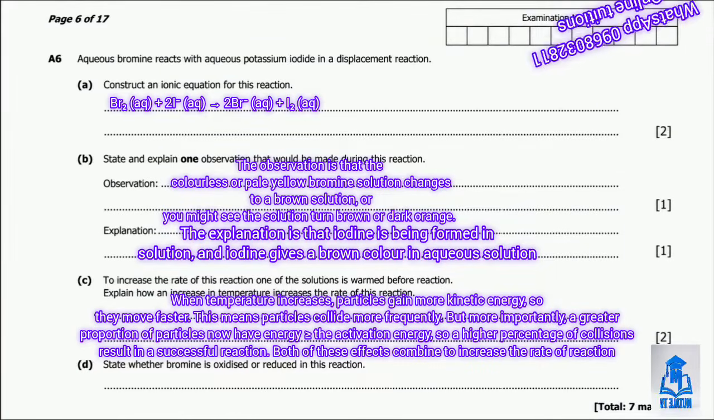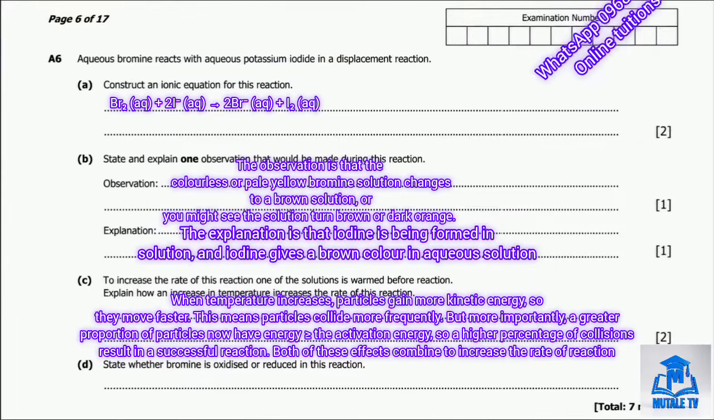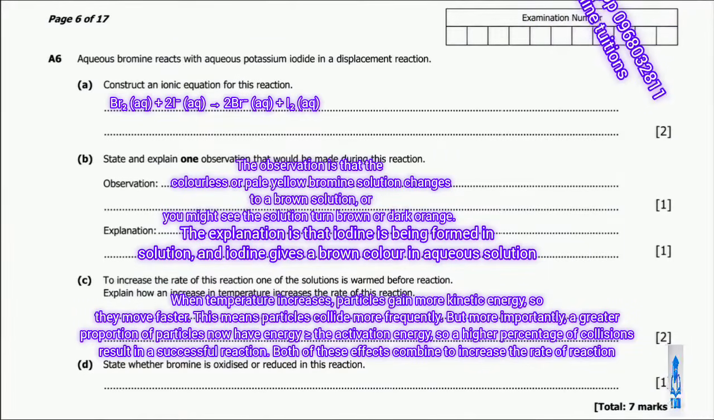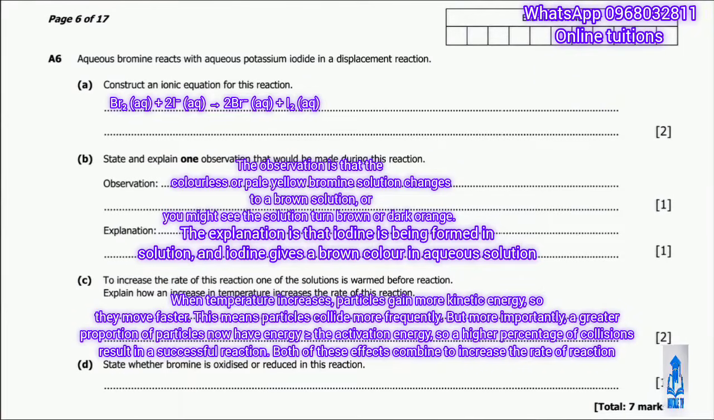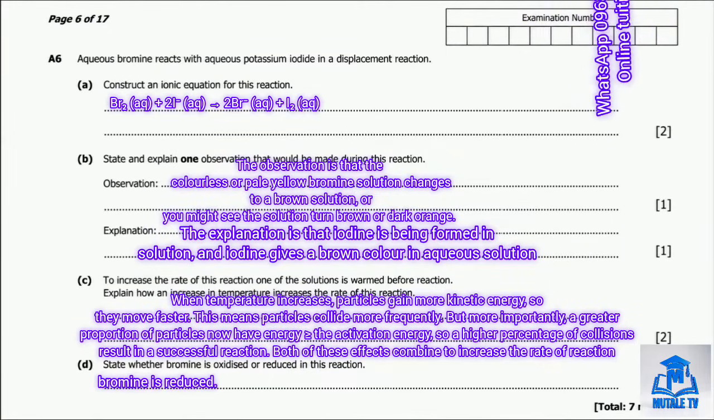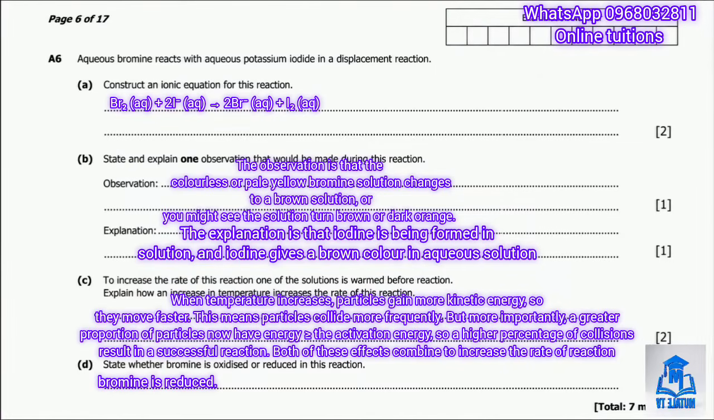Then moving on to part D. Part D asks us to state whether the bromine is oxidized or reduced in this reaction. Looking back at our ionic equation, bromine starts as Br2 with an oxidation state of 0 and ends up as Br- with an oxidation state of -1. Since its oxidation state decreases, bromine has gained electrons, which means bromine is reduced. And that's question A complete, 7 marks.